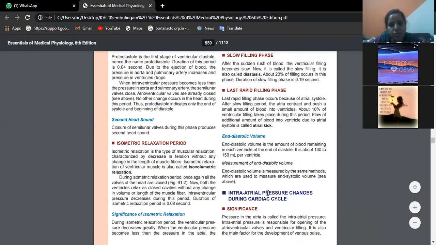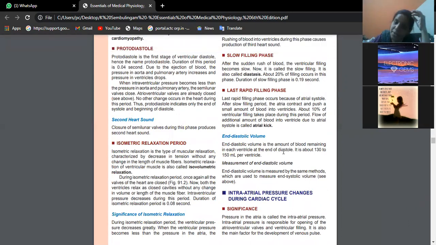Now, end diastolic volume is the amount of blood remaining in each ventricle at the end of diastole. End systolic volume was 60 to 80, no, beta? So after diastole, the amount of blood remaining is how much? 130 to 150 ml per ventricle. I hope the ventricular events are clear for the three of you. Yes. Okay, beta.